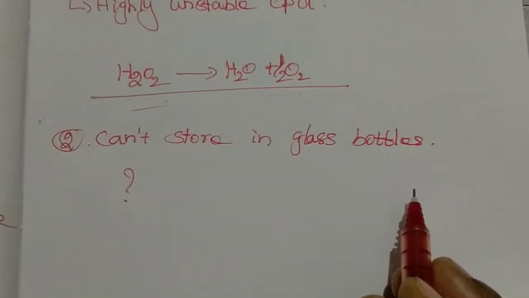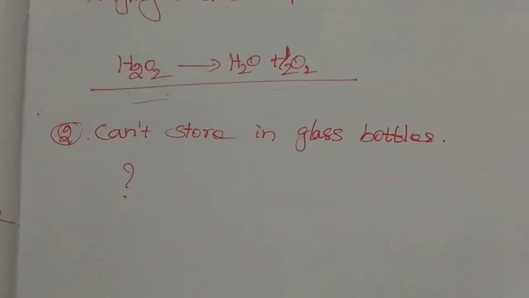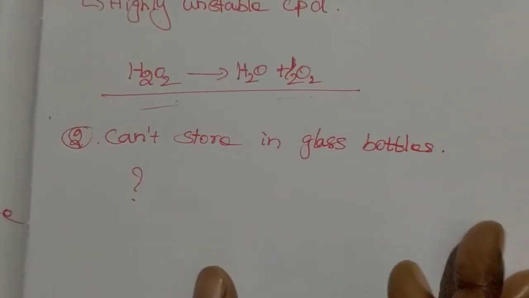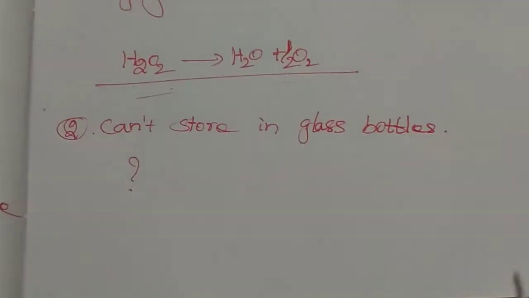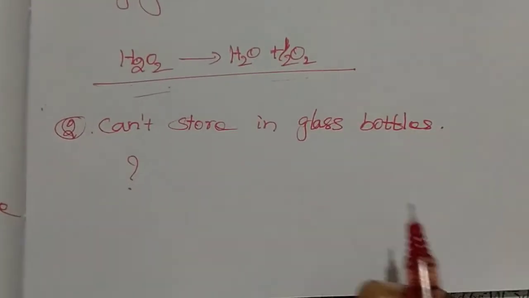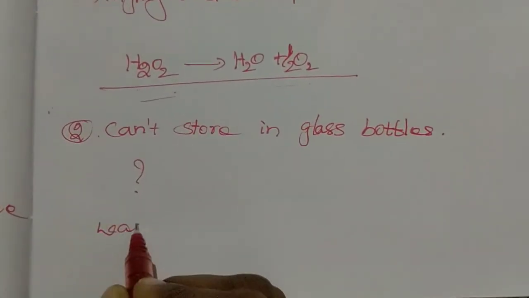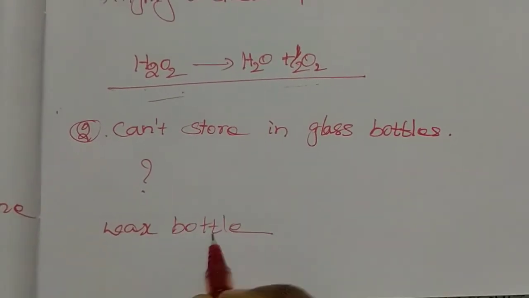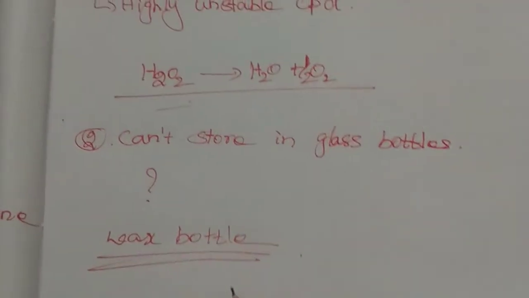Because of this dissolving of alkali metals, we can't store hydrogen peroxide in glass bottles or any glass vessels, but we can store it in plastic bottles or wax coated bottles.